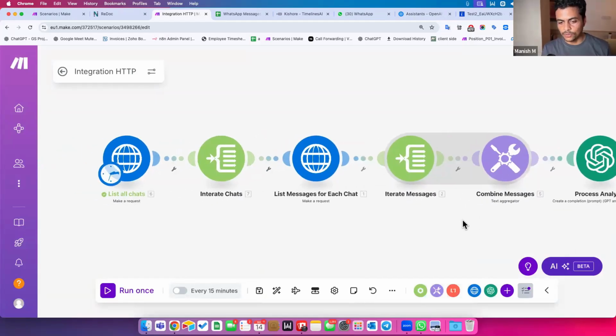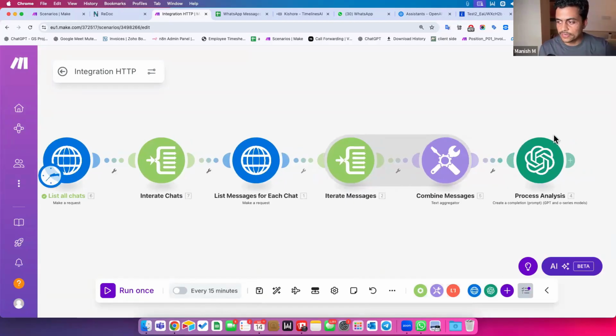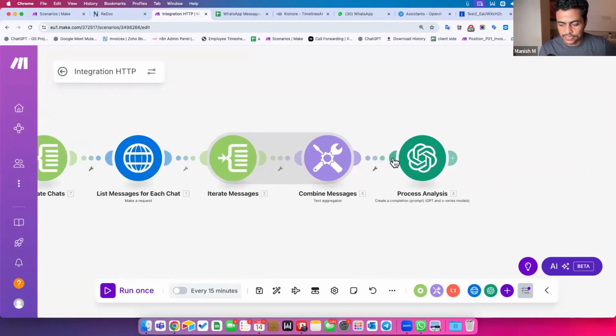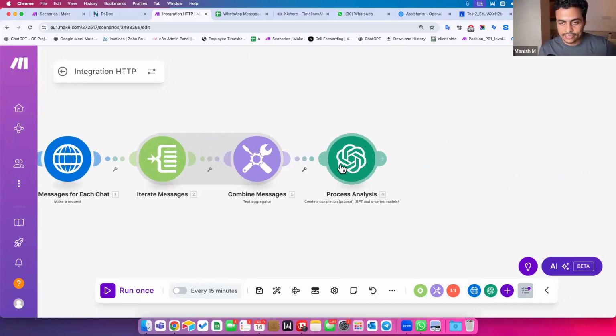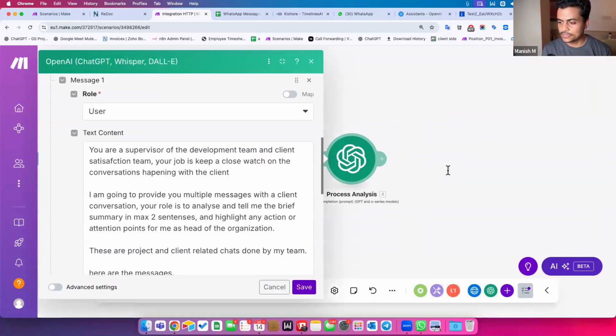Now, in this case, how would I want to do it? Let's say I provide the holistic output to ChatGPT for all the chats, all the messages combined together, and then I ask it, give me a summary report for today of what conversation happened with any of these clients. So I can say process, and within this entire prompt, I'll say you're a supervisor analyst and so on.